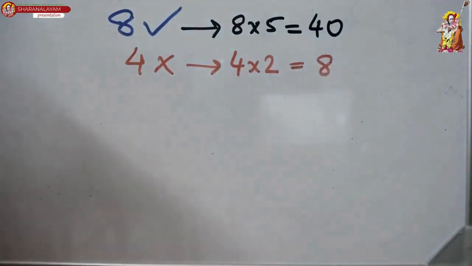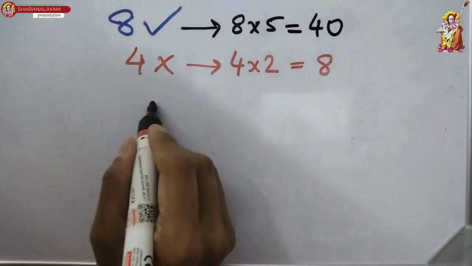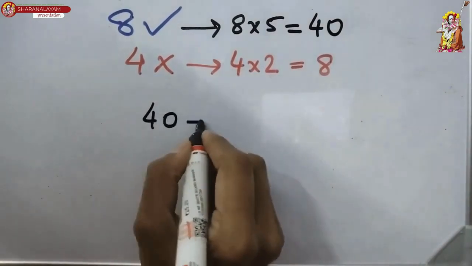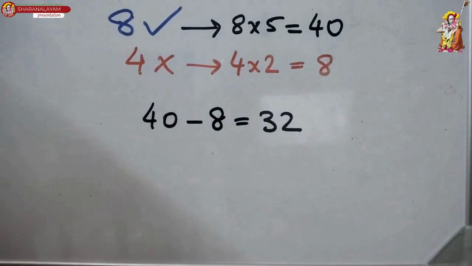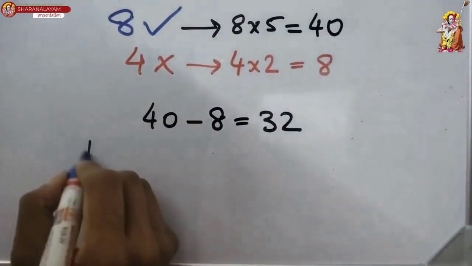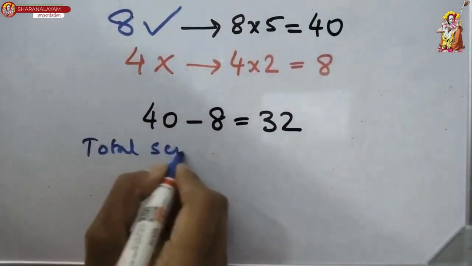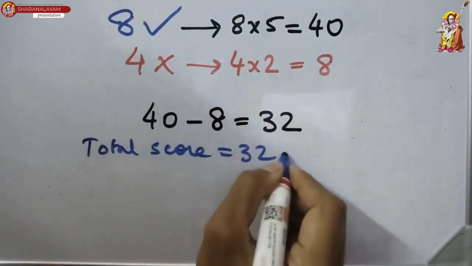So, she would be awarded 40 points and 8 points would be deducted. So, what will be the net score? Which will be 40 minus 8, which is equal to 32. So, the total score will be 32 points.